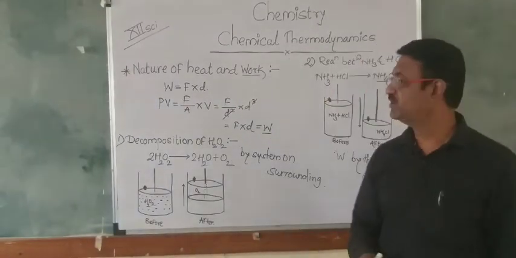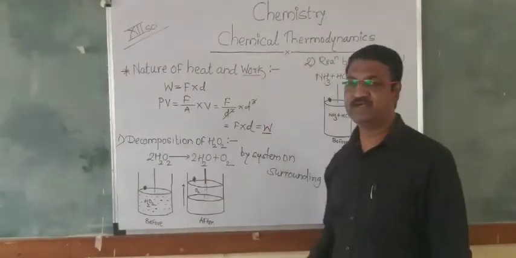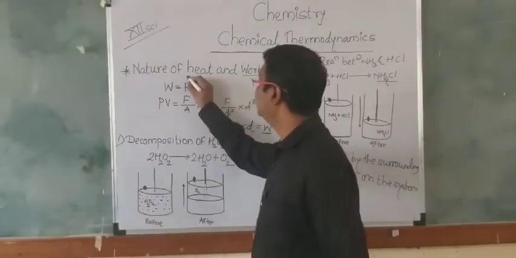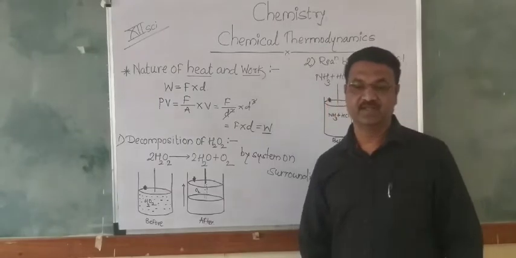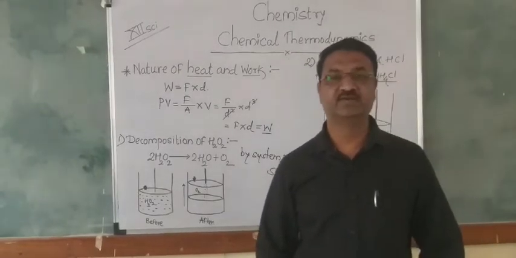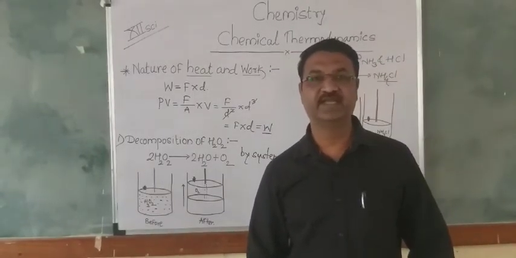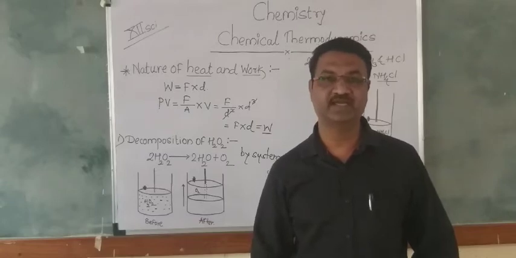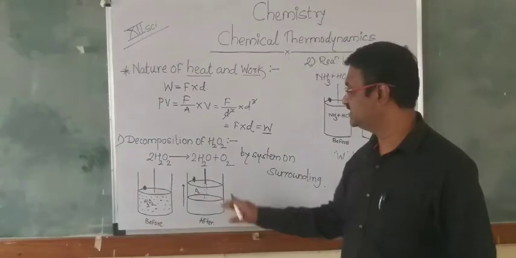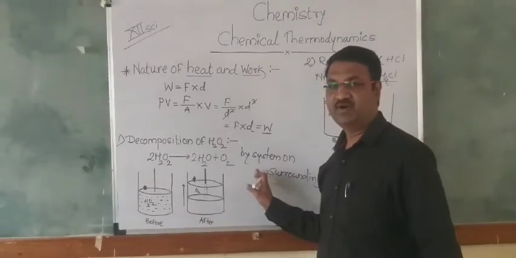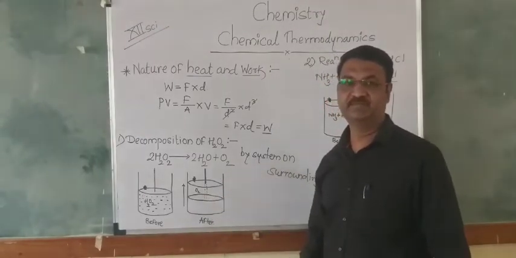Then afterwards we can start the second part, the nature of the heat. In the nature of the heat, we can say that heat is a form of energy, and that energy will be transferred from the system to the surrounding or from the surrounding to the system.